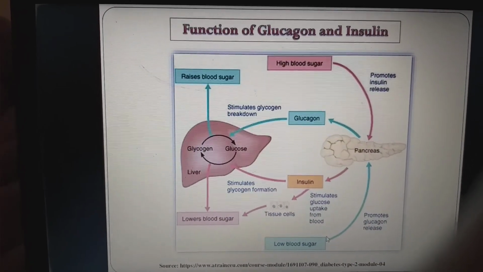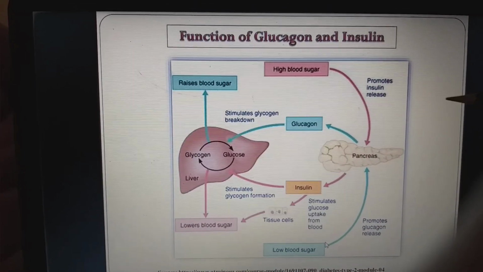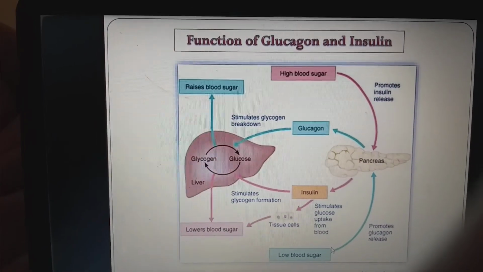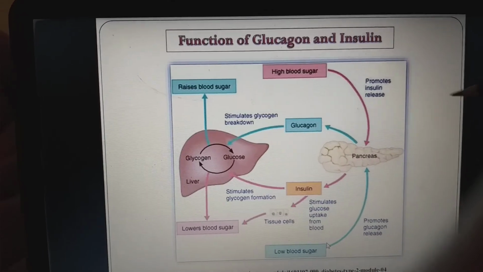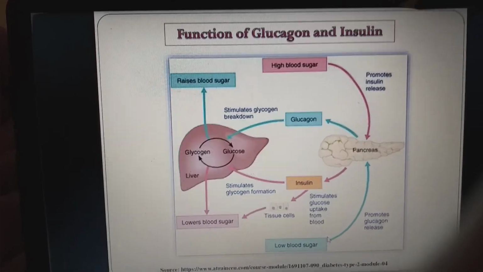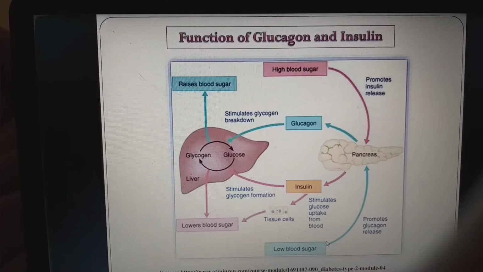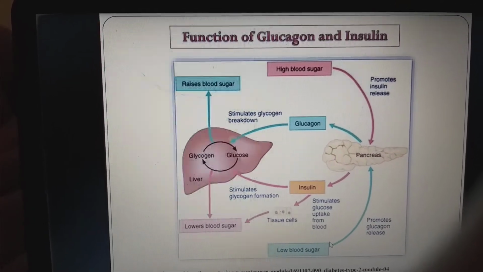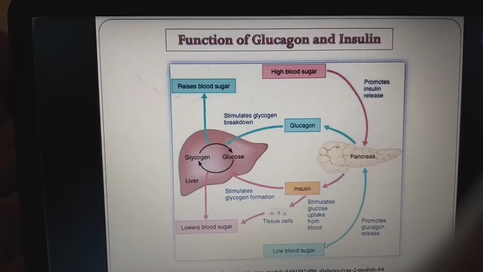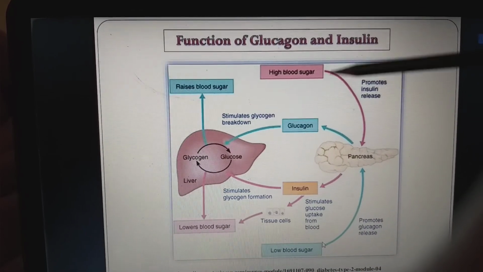So coming to the functions of glucagon and insulin. If you see this picture, it will be quite confusing. For example, we will make it easy. What is the function of glucagon and what is the function of insulin? Priorly, I am telling you, insulin will decrease the blood glucose. Glucagon will increase the blood glucose, right? So you remember these two things. Now the flowchart will become very easy to you.